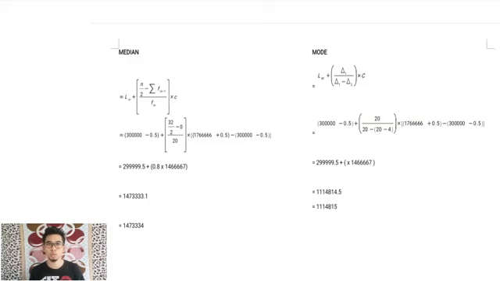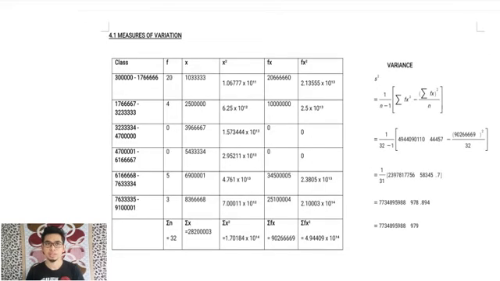Mode. Based on the slide, to find the mode, the lower class boundary of the modal class is added to the difference between the frequency of the modal class and the frequency of the class before the modal class, divided by the difference between the frequency of the modal class and the frequency of the class before the modal class, plus the difference between the frequency of the modal class and the frequency of the class after the modal class. Lastly, the final answer must be multiplied with the class width. So the answer is 1114814.5.